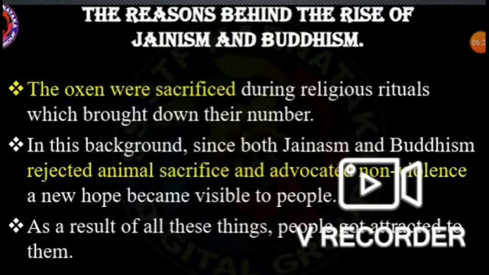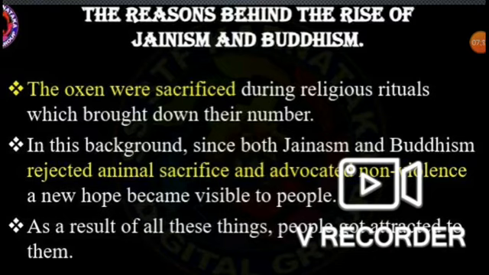Oxen were sacrificed during religious rituals, which brought down their number. In this background, since both Jainism and Buddhism rejected animal sacrifice and advocated non-violence, a new hope became visible to the people. Oxen were not only used in the agriculture field, they were also sacrificed during religious rituals.